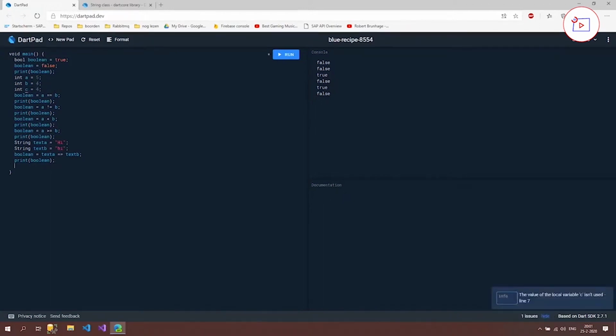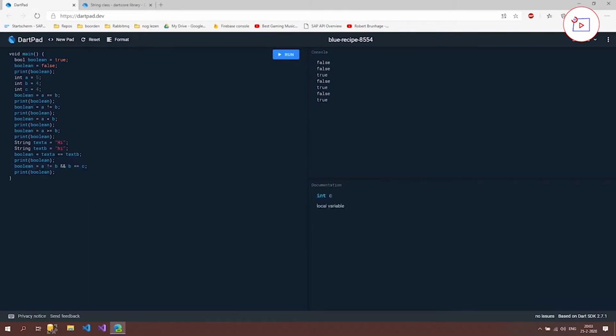And we can say here, boolean is A is unequal to B, and B is equal to C. What now happens is that we're going to check if A is unequal to B, and we're going to check if B is equal to C. If that's the case, then we are going to say true. But if one of these two is not true, then it's going to be false. If you run it, then you can see that the last value is true.